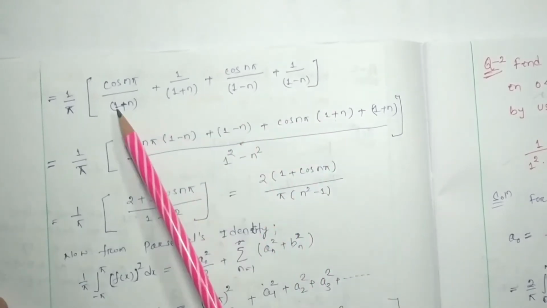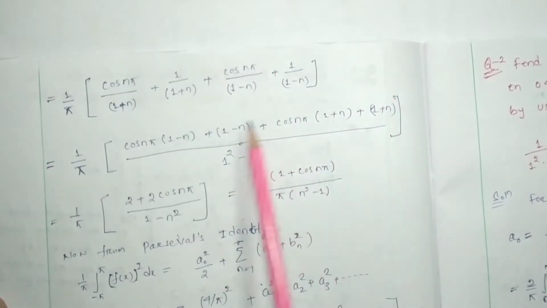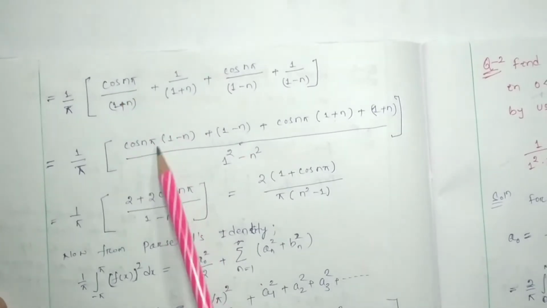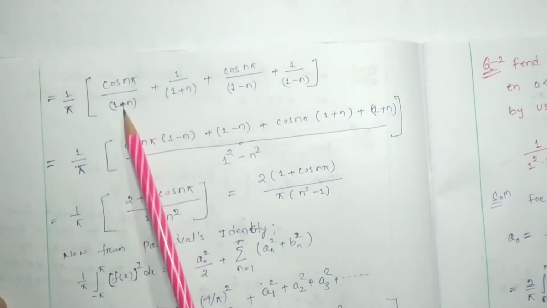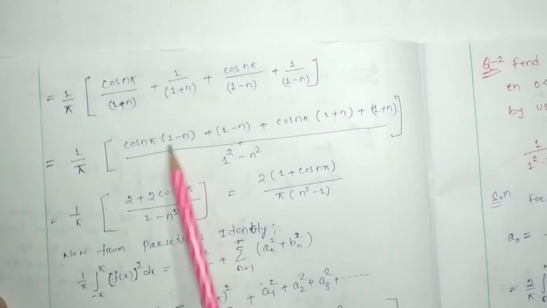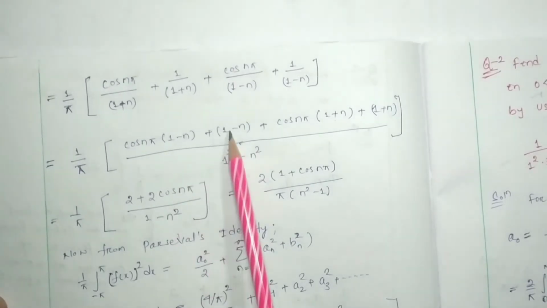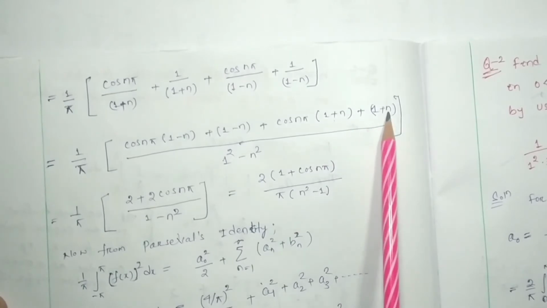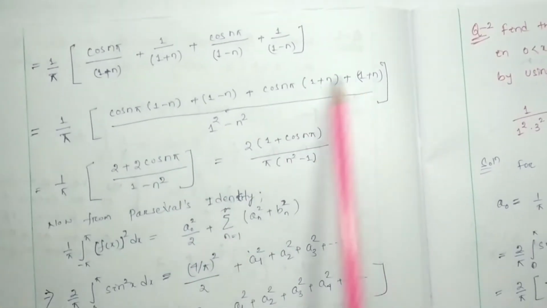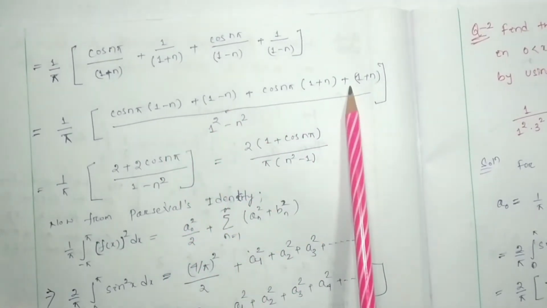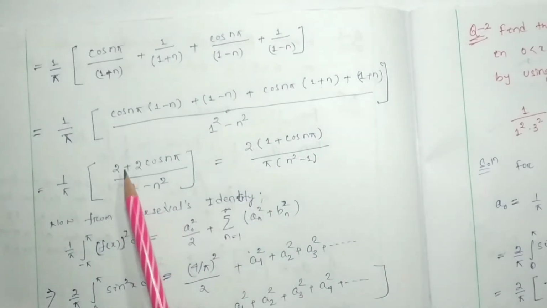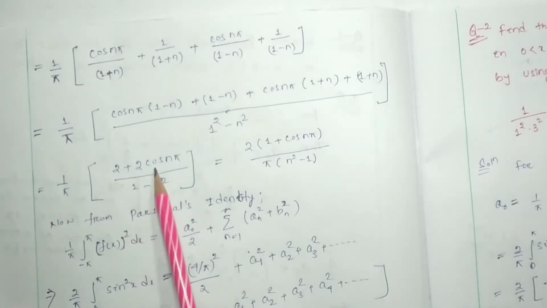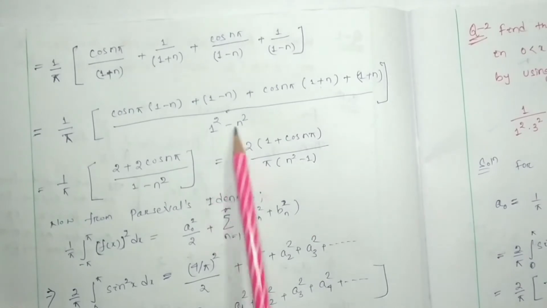Okay, now I have to just add, simple addition. So cos n pi, here the denominator is 1 plus n, so it will be multiplied with 1 minus n, plus 1 minus n, plus cos n pi into 1 plus n plus 1 plus n. So the numerator, if you solve it, you will find 2 plus 2 cos n pi by 1 square minus n square.